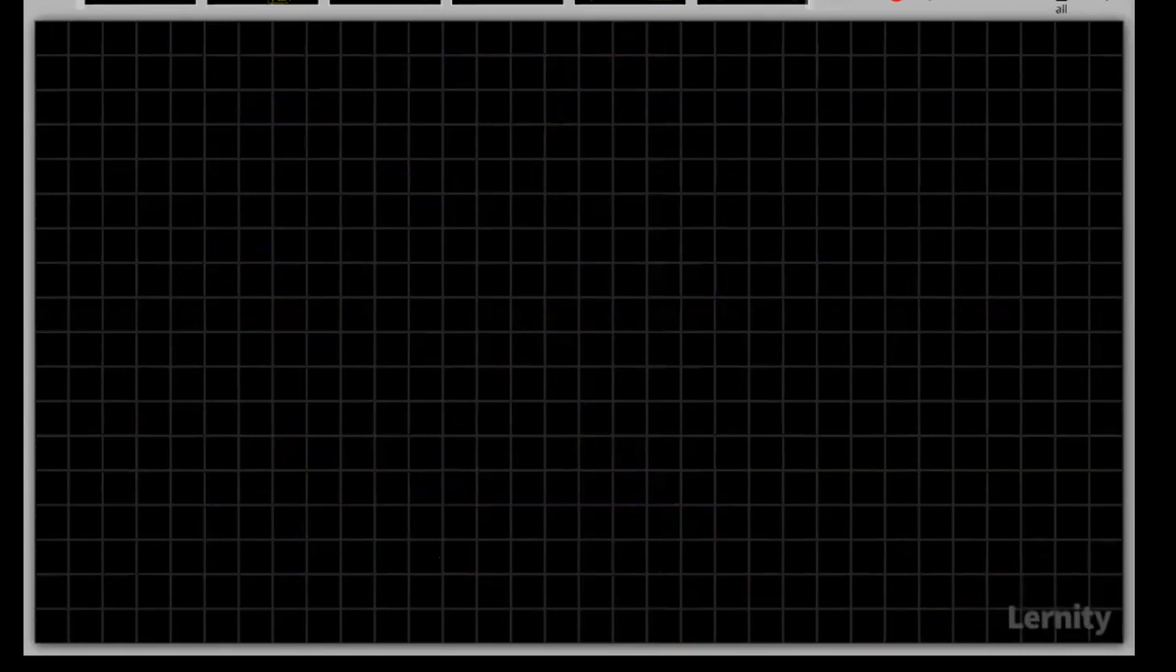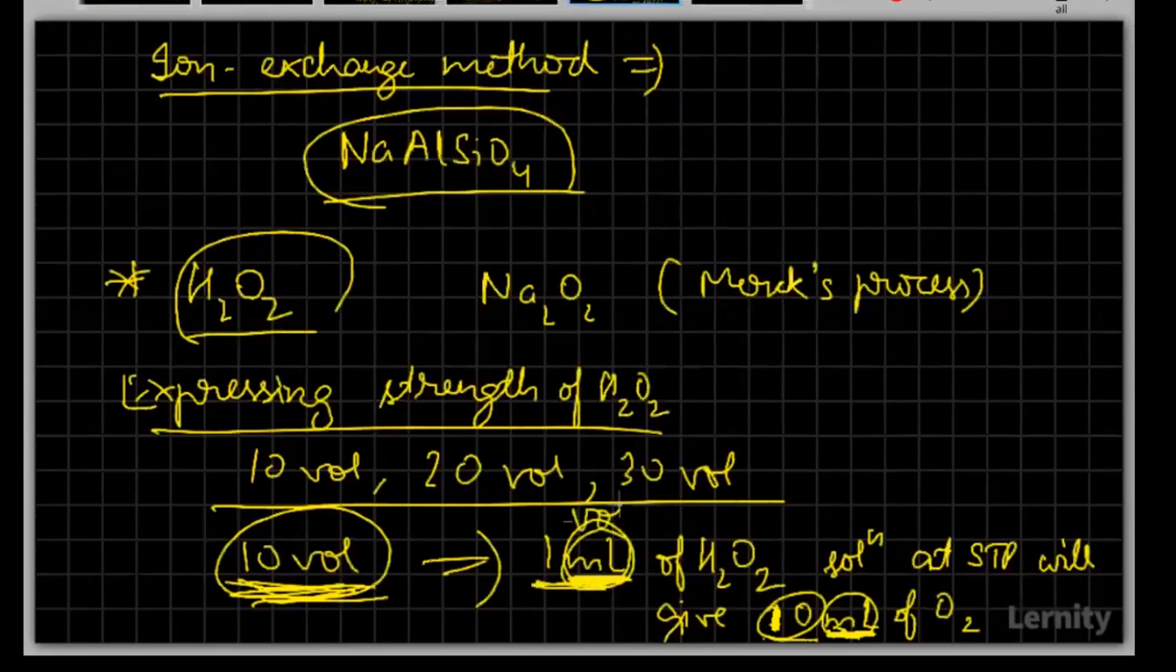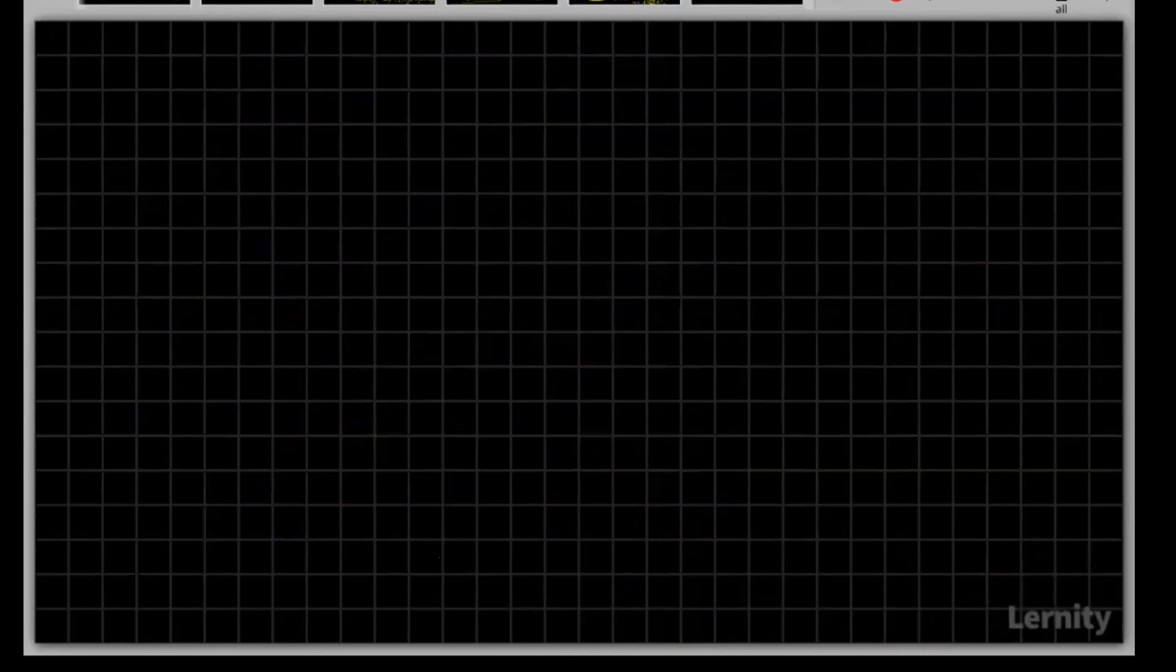So in simple terms, you can just take it as 1 volume of hydrogen peroxide giving me 10 volumes of O2. Whatever units you want to use, please make sure that they are the same. It should not be that one is in ml and the other in liters, until and unless you have really converted it. That's how we have to do it.